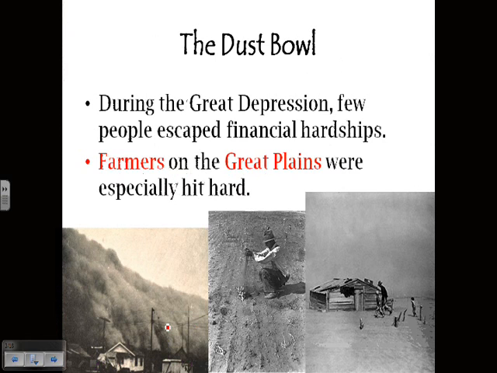But we're going to start first by looking at the Dust Bowl. Now, you may think these pictures are photoshopped, but I assure you they are not. During the Great Depression, farmers are going to be hit extremely hard, especially around the Great Plains area, because they have these huge dust storms that come and blow away all the good topsoil. There are some background causes leading to it, but if you were a farmer and you made your living growing in the land, this pretty much ruined any chance you had of making a living.